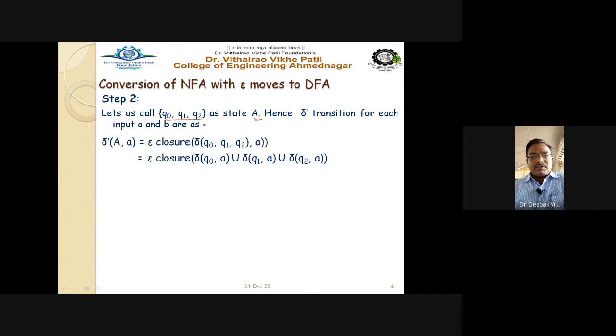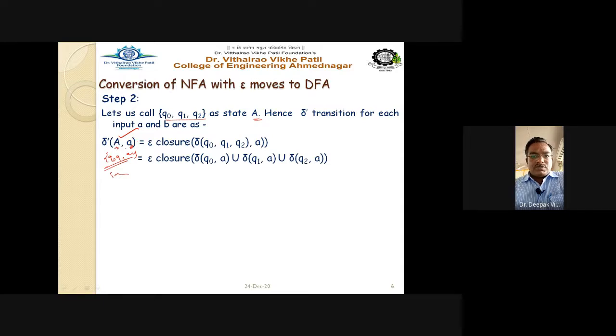You can name it capital A, capital B, capital C, or capital P. Anything is fine, but the purpose is to avoid writing Q0, Q1, Q2 all the time. So we are making it capital A, and the input is small a. So delta dash of capital A, the state, on a, the input.